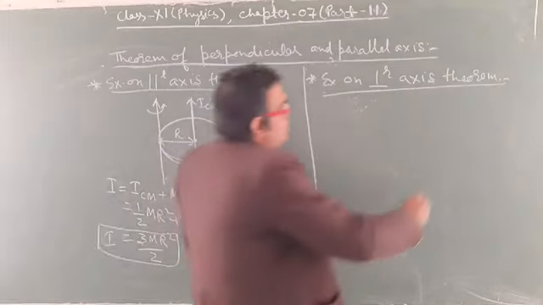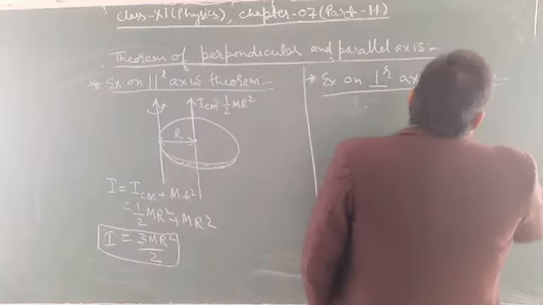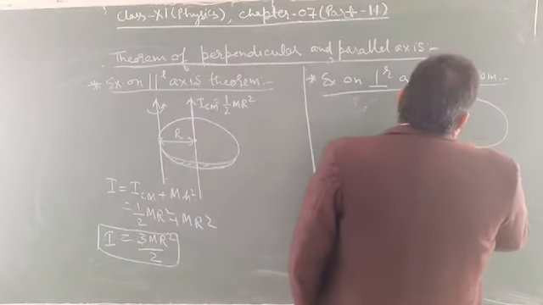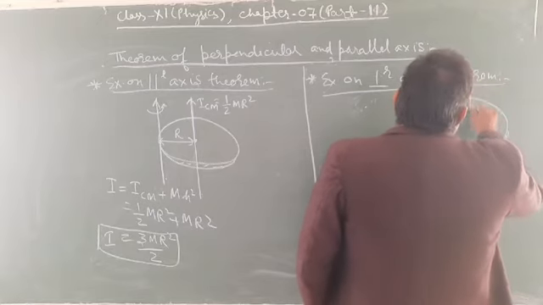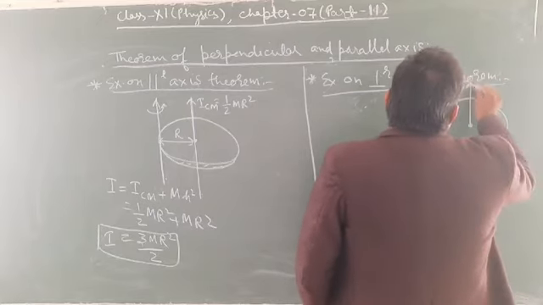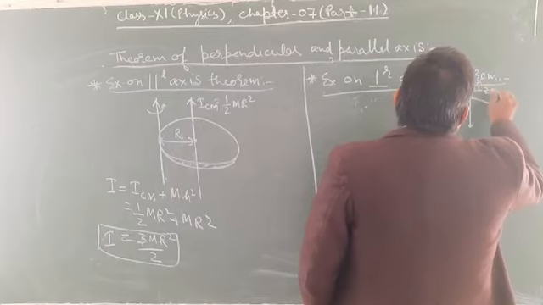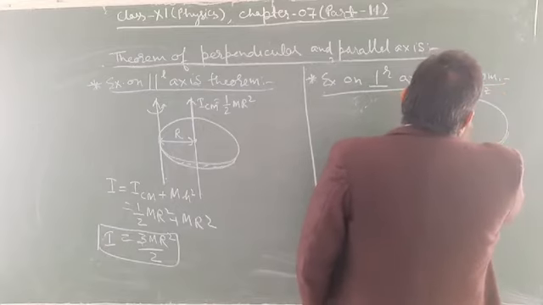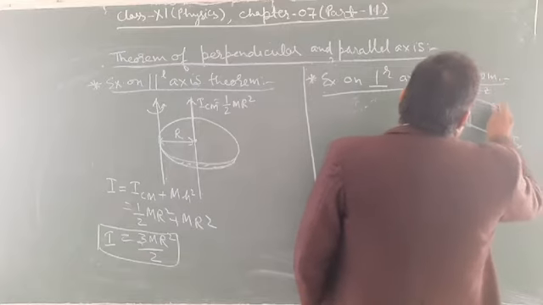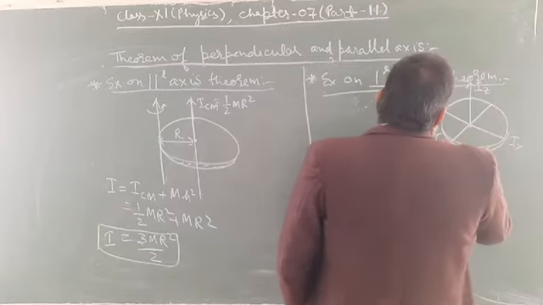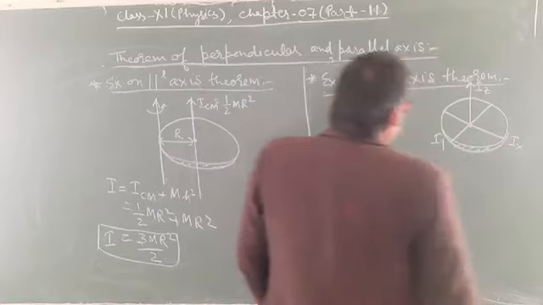Suppose there is a disk, it is given. So one of the axes is Iz, another axis is Ix, and another axis is Iy.